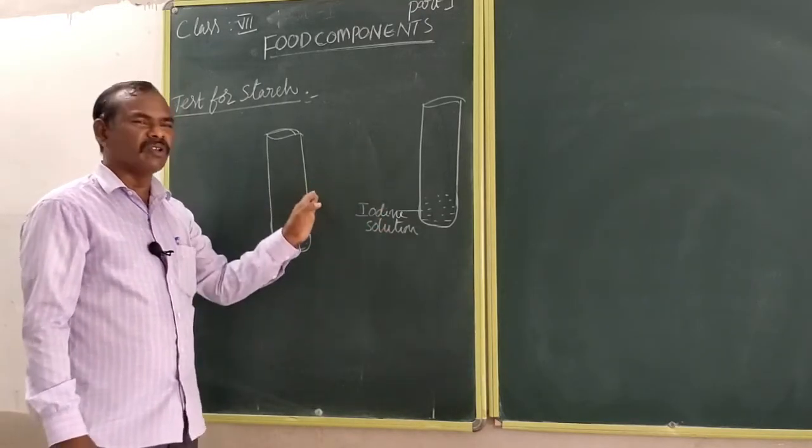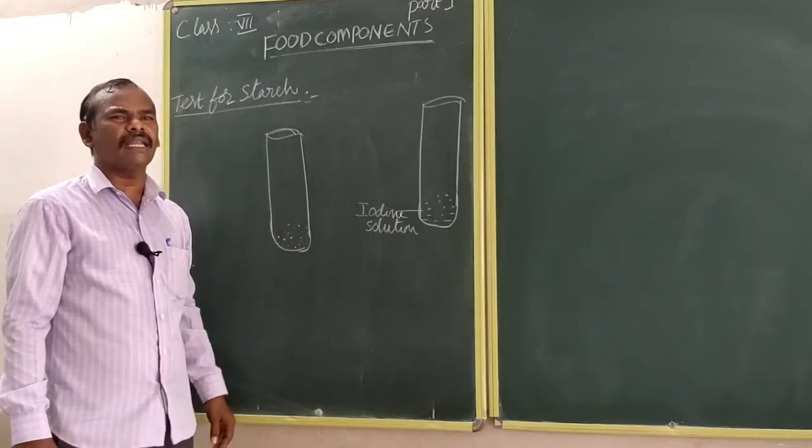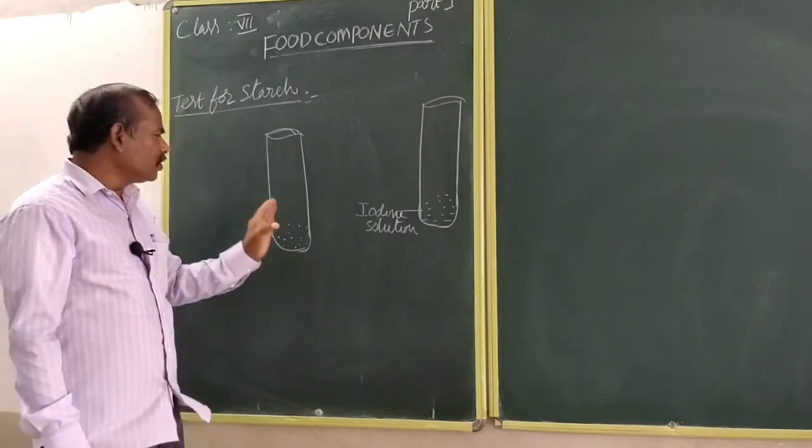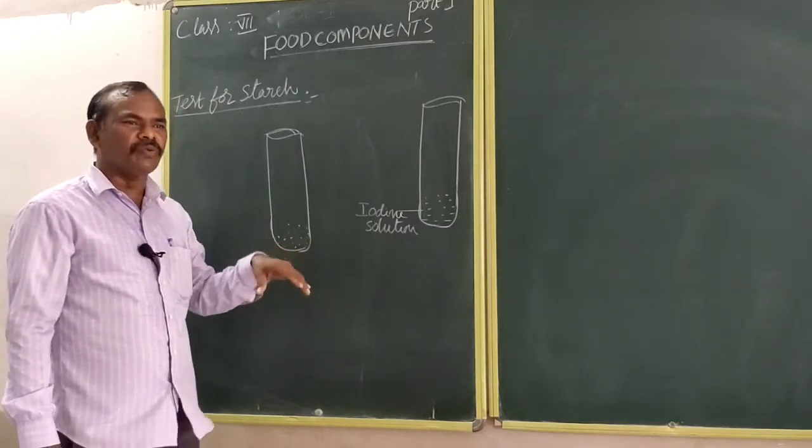Add that iodine solution to the other test tube containing the rice. What is the color of the rice here? White color.